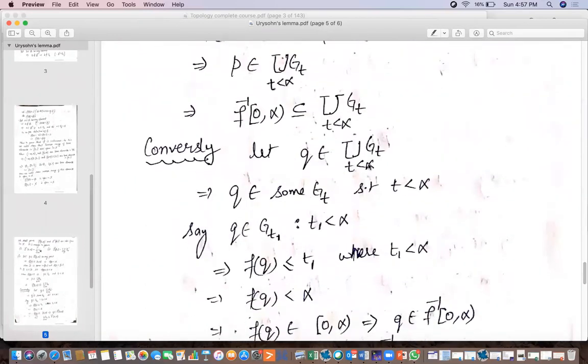Now the converse part. Let q be any element of this set. If q belongs to the union, that means q belongs to some G_t such that t is less than alpha.